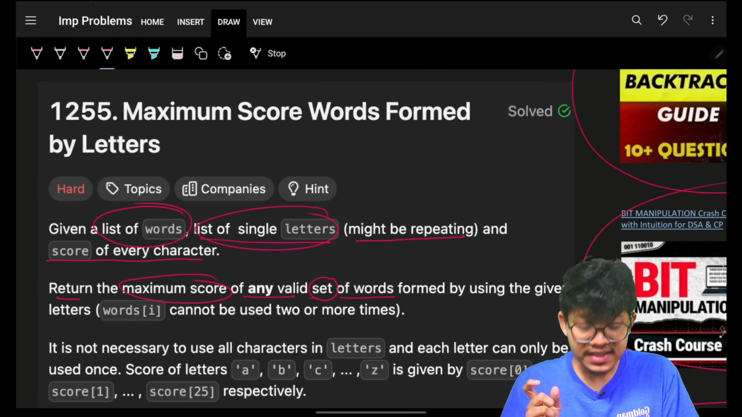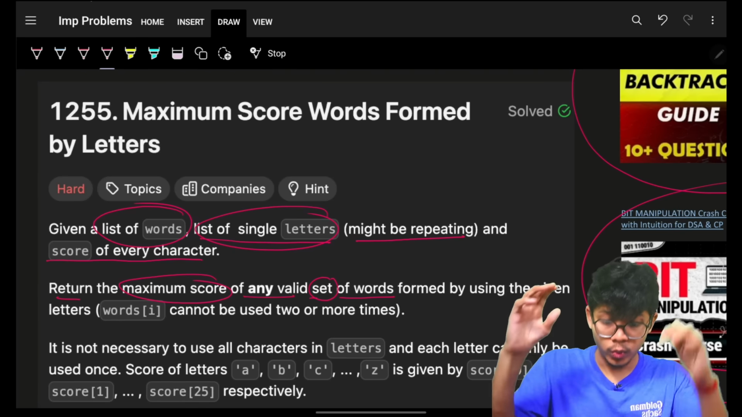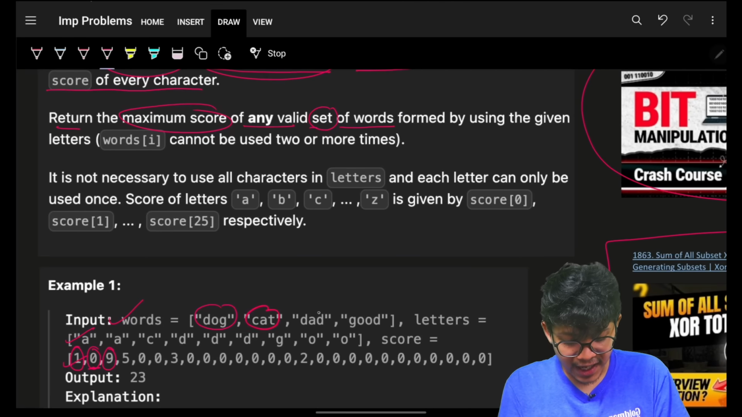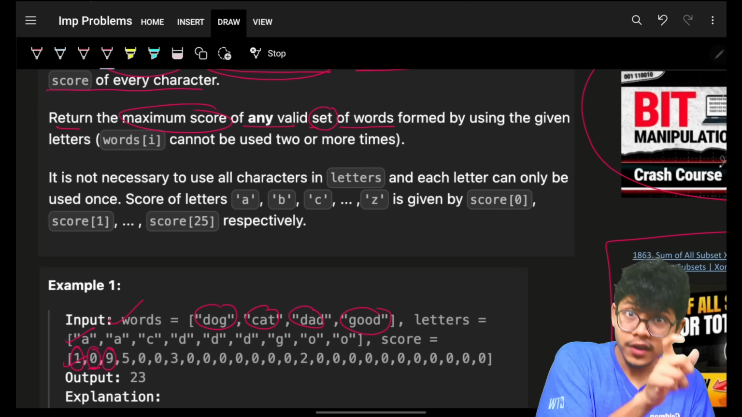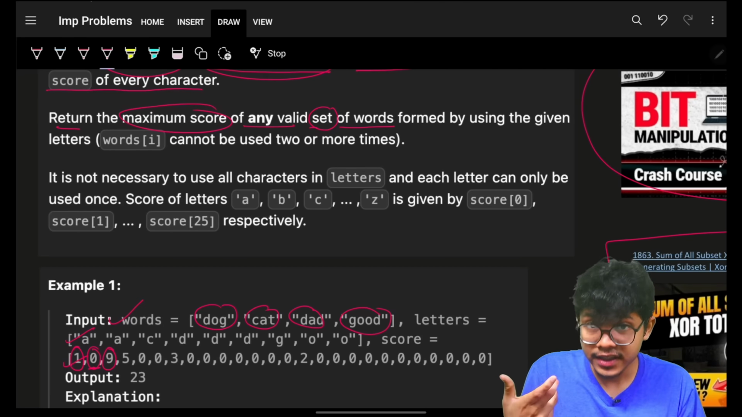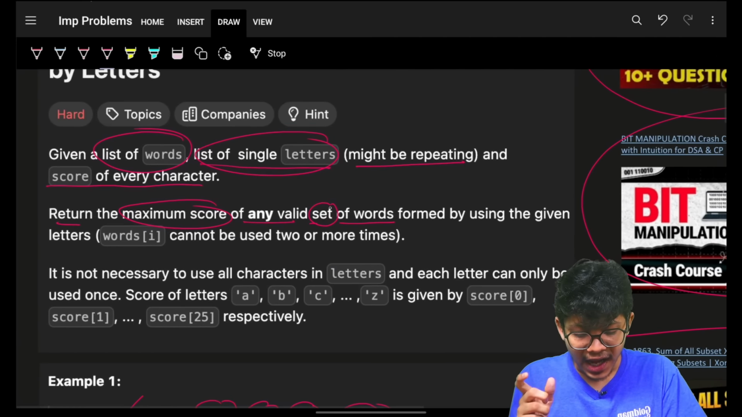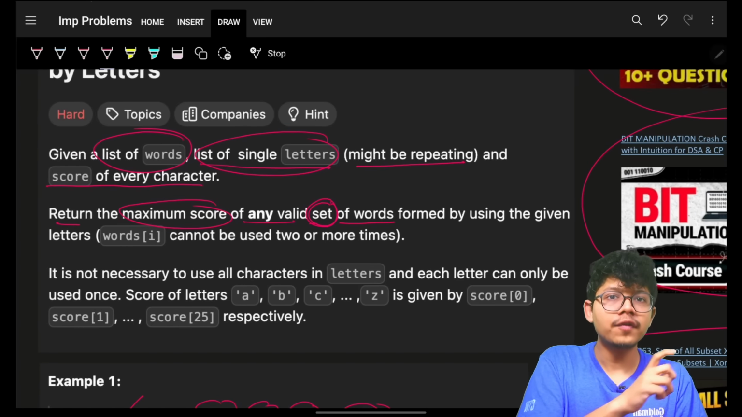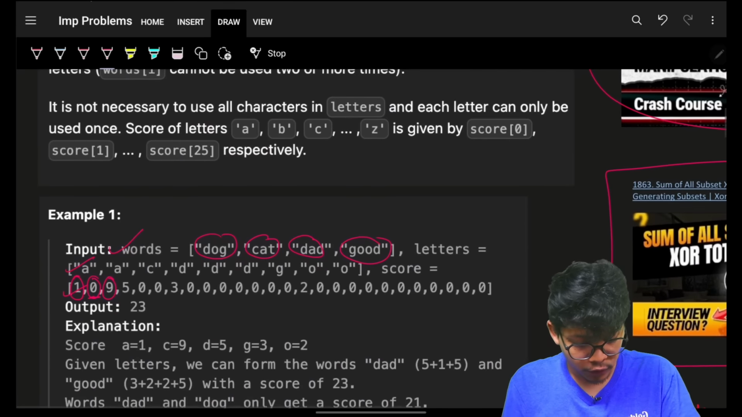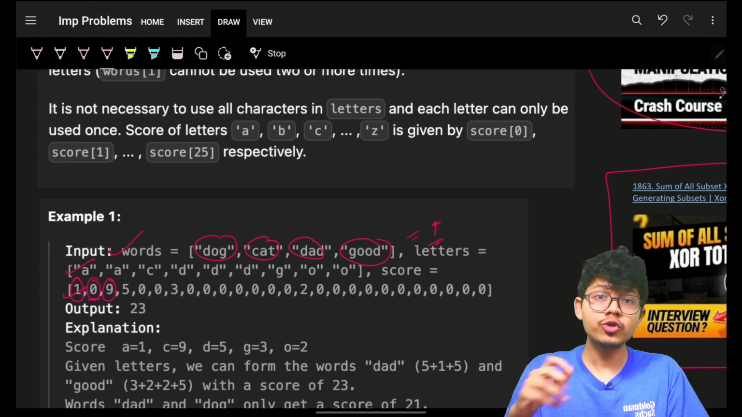Again, this is a set of words. I have these words, I have 4 words in this words vector. I have to choose any set of words out of these 4. I am asking you to choose any set.